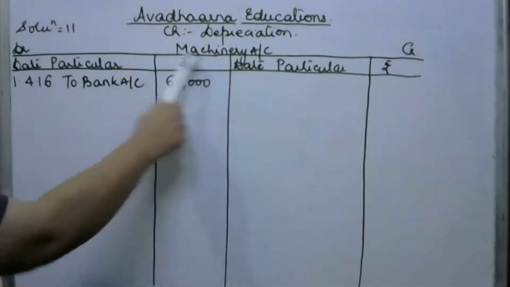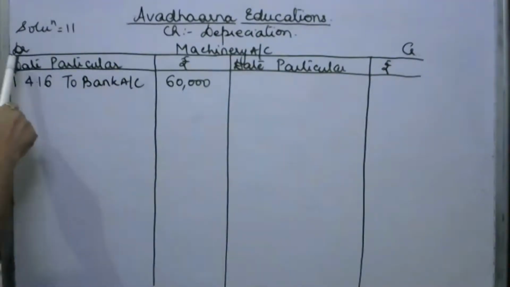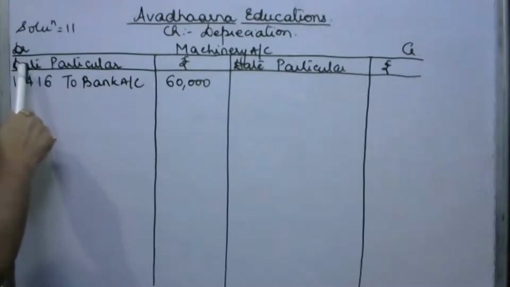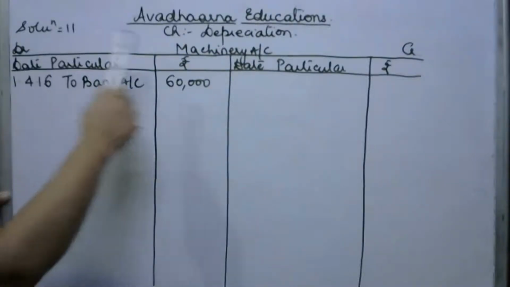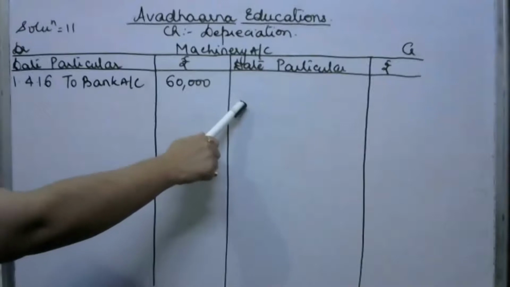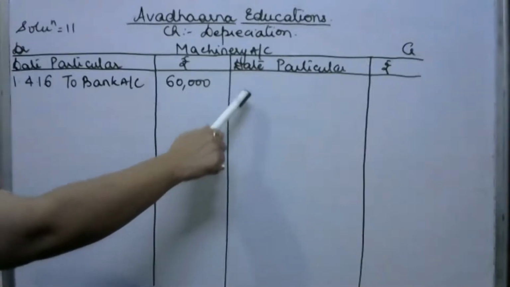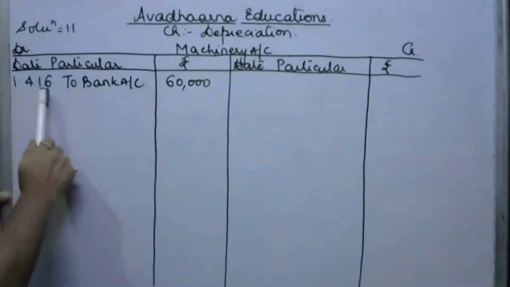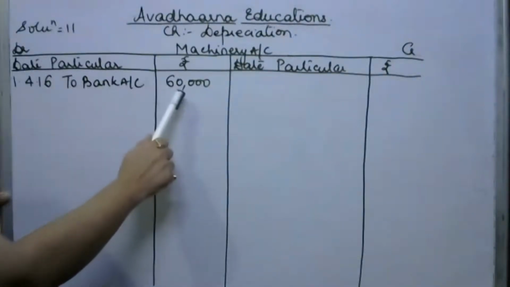So machinery account has two sides, debit side and credit side. When machinery is purchased, it is recorded on the debit side. When machinery is reduced due to any reason, such as depreciation or sale, it is shown on the credit side. So we have purchased the machinery to bank account 60,000.